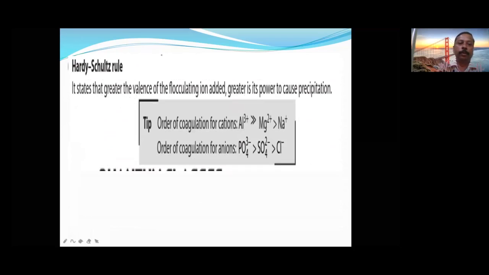Hardy-Schulze rule, very, very important topic. According to the Hardy-Schulze rule, coagulation can be brought about very fast for a negative colloid by a positive ion, and for a positive colloid by negative ions. So if PO4 3 minus is there, then coagulation will be very, very fast. The greater the charge, the greater is its power to cause coagulation. Is it understood? That is what the Hardy-Schulze rule says. Now let's see the next one.